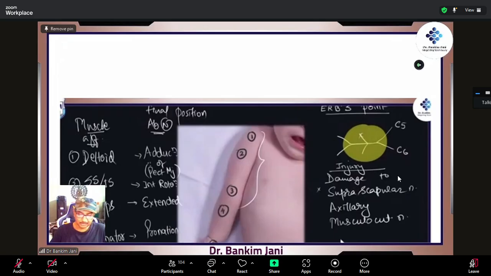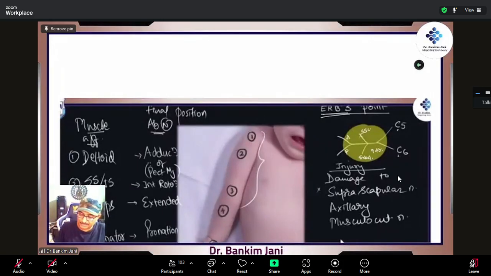Another thing, we talked about Erb's point, right? When we discussed the brachial plexus, we talked about Erb's point. This is Erb's point, the point where 6 nerves meet. One is the root of C5, root of C6. Then there are the anterior and the posterior divisions. This is the upper trunk, right? And then we have got the nerve to supraspinatus, and the nerve to subclavius, and the suprascapular nerve. So we have got the 6 nerves over there.